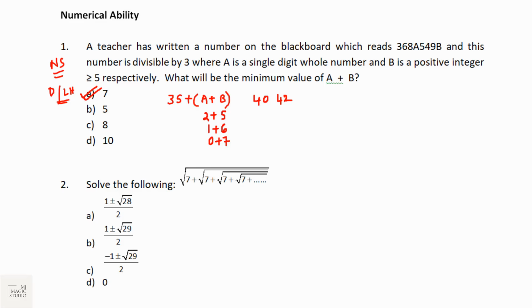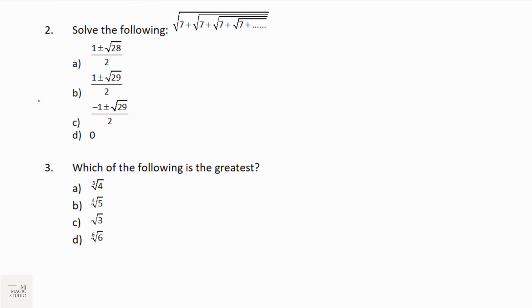Let's move on. The next two questions on the screen will be from algebra, that is, algebra of irrational numbers, surds, indices or identities related questions come in bucket number 2 and 3. Question number 2 was asked from an infinite series of surds, and question number 3 is a few surds from which we need to find the greatest value. They can ask you anything related to this. So you will solve number 3. Let's do the type questions of number 2.